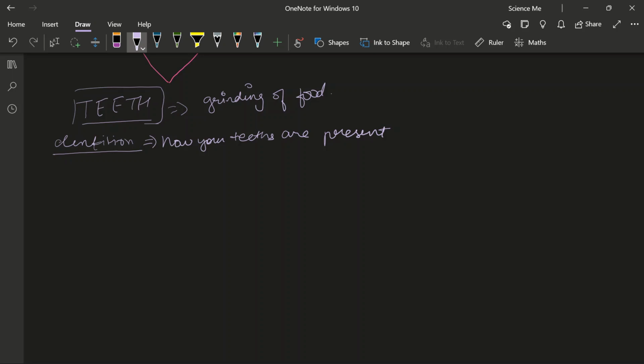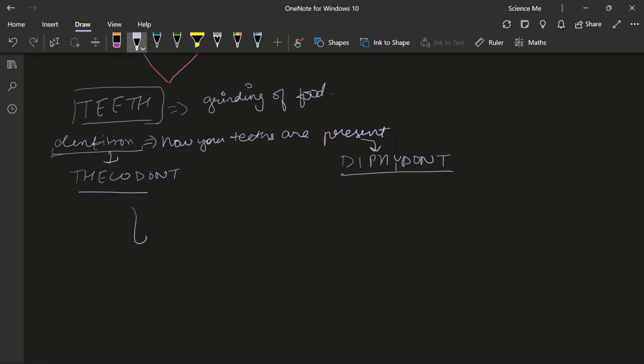Alright. One word is thecodont, and one is diphyodont. These two words are mentioned in your NCERT. They tell us how teeth are present inside your buccal cavity. So what does thecodont say?